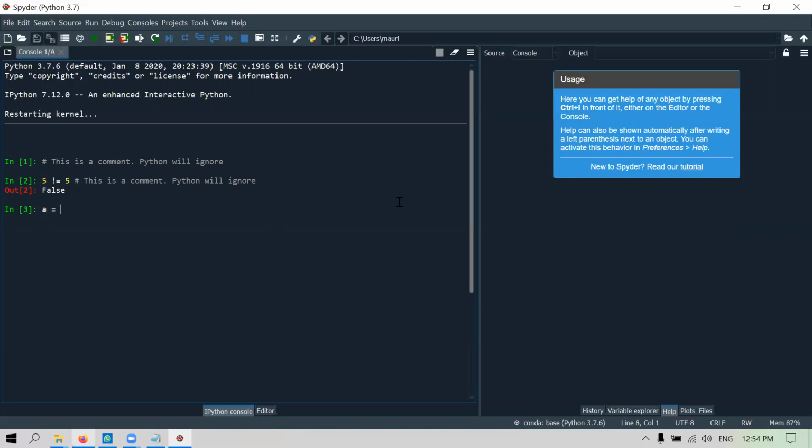Let's say A equals 5, B equals 6. I want to ask whether A is more than B. So my comment is: is the value of A more than the value of B. It's false. So I can use it to write comments this way. Very often we can comment out one line of Python code to see how it works. How about comments that span multiple lines, which is very common?